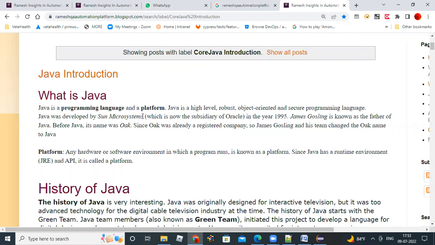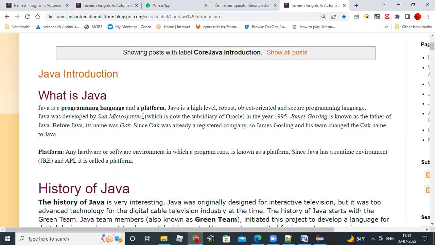First, they gave the name Green Talk to Java, with a .gt extension for the file. Then they changed Green Talk to Oak, but Oak was also another company's name, and a poetry name in many countries, so they didn't want confusion.